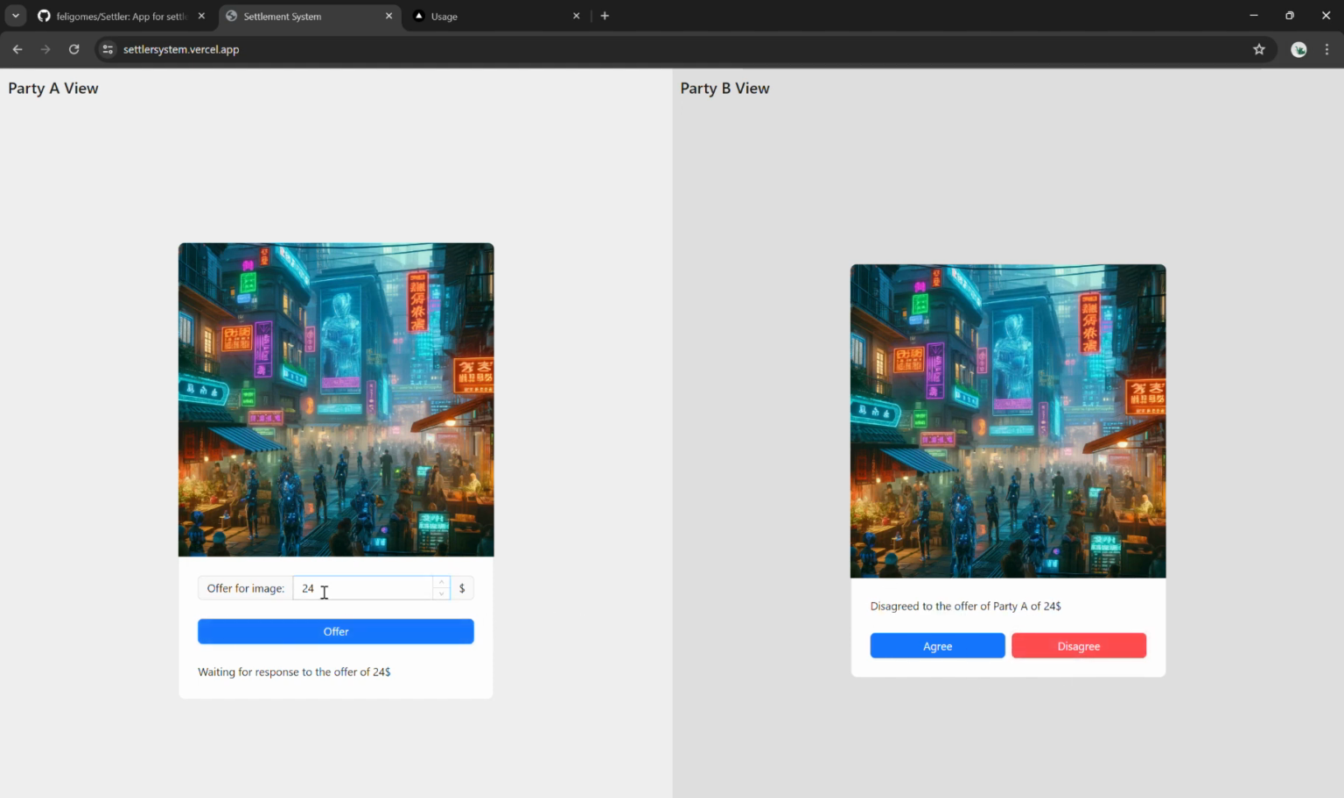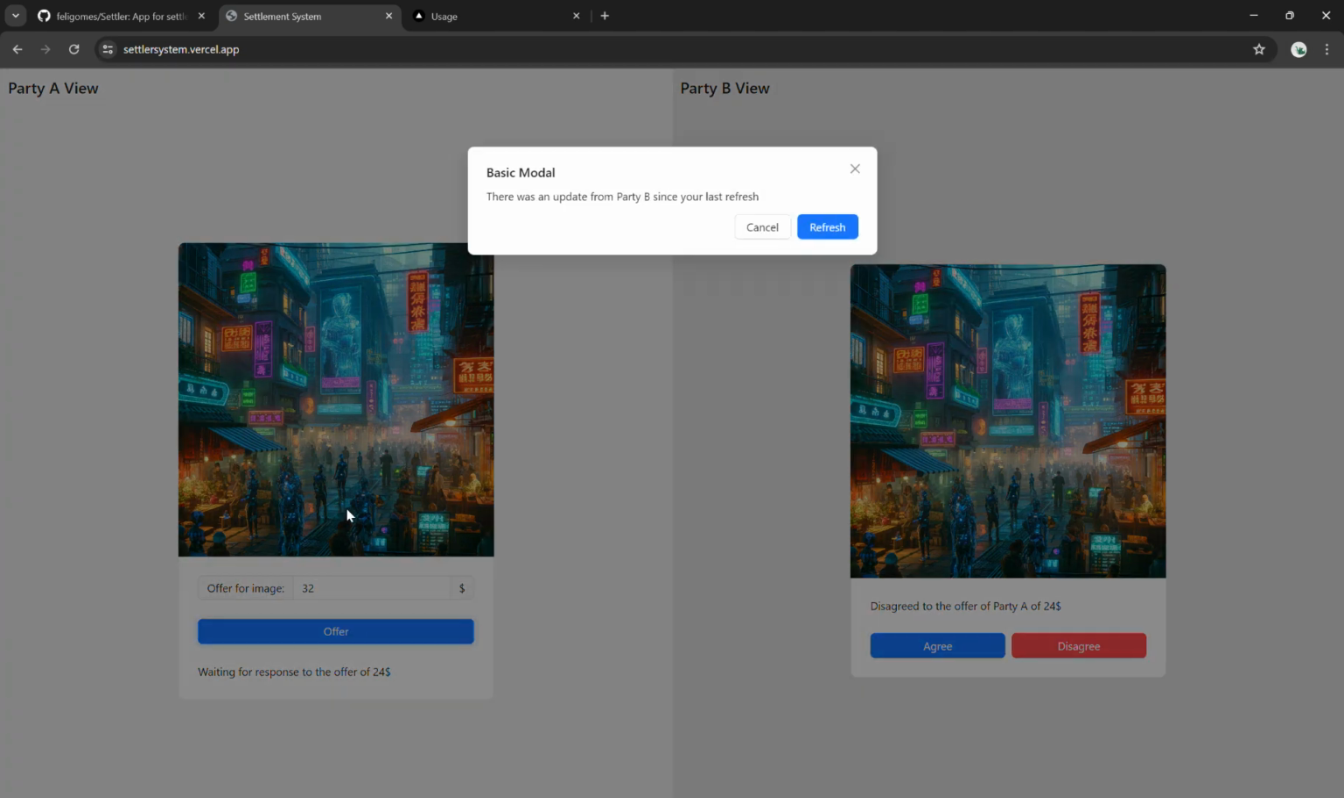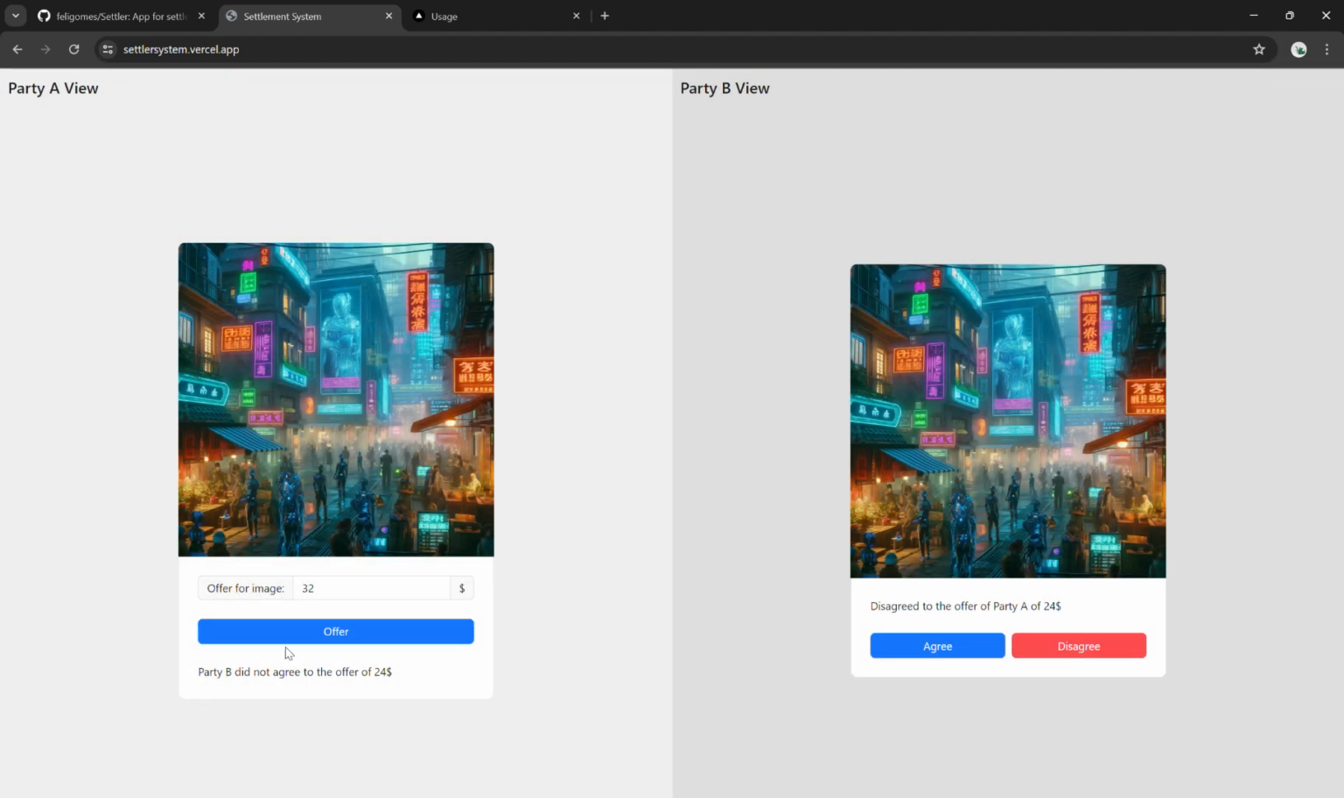So what happens if this user tries to offer more? Then we get a message that lets us know that there was an update from party B since your last refresh, and you're able to make a refresh. And now we get the info of what happened, right? So it tells you party B did not agree to the offer of 24. And now that we know that he didn't agree, we can make a new offer for 32.